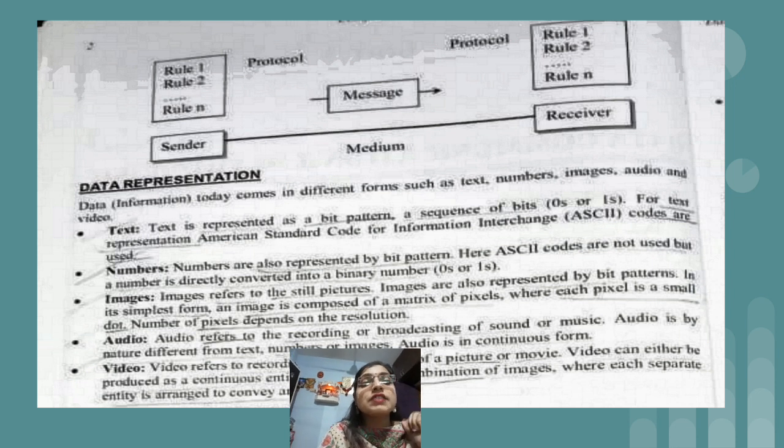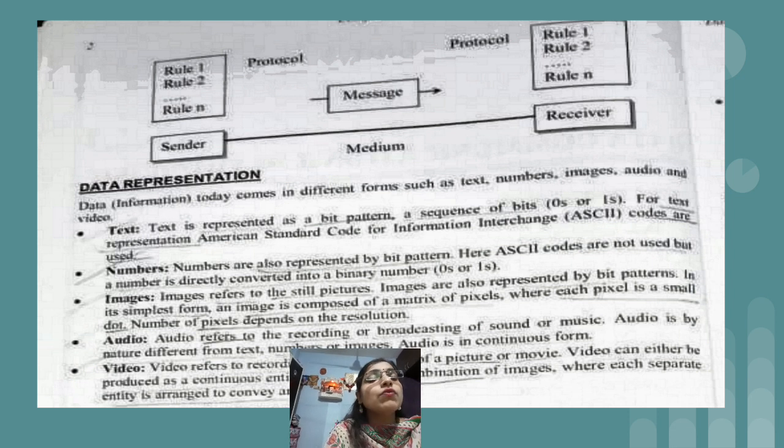After that, as we have said, during communication the message or the information which we pass can be in multiple formats. That is, we can send text, we can send numbers, we can have images, then audios also we can send, and videos also we can send. So all these are nothing but data representation, means this type of data we can send. Okay, so what do you mean by text? So text is represented as a bit pattern. Bit pattern means it is a sequence of bits like zeros and ones.